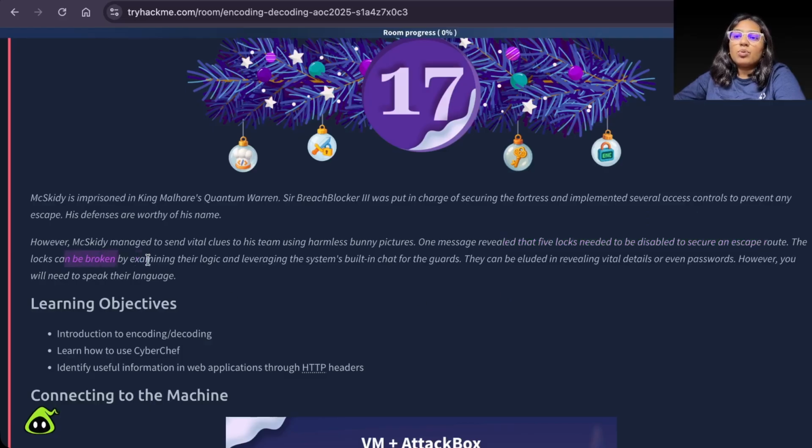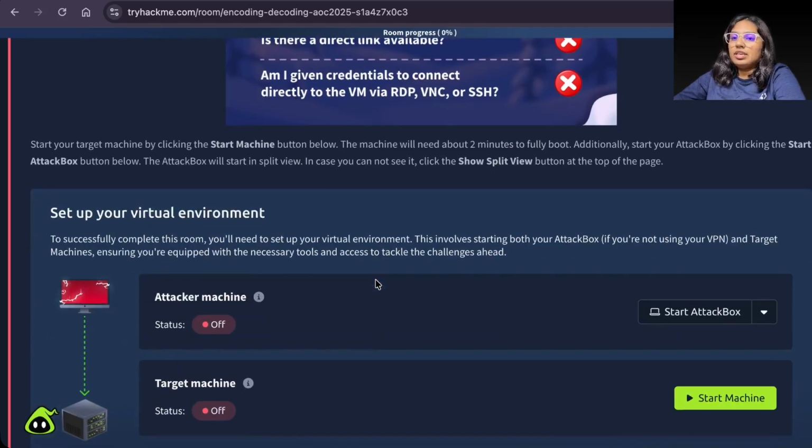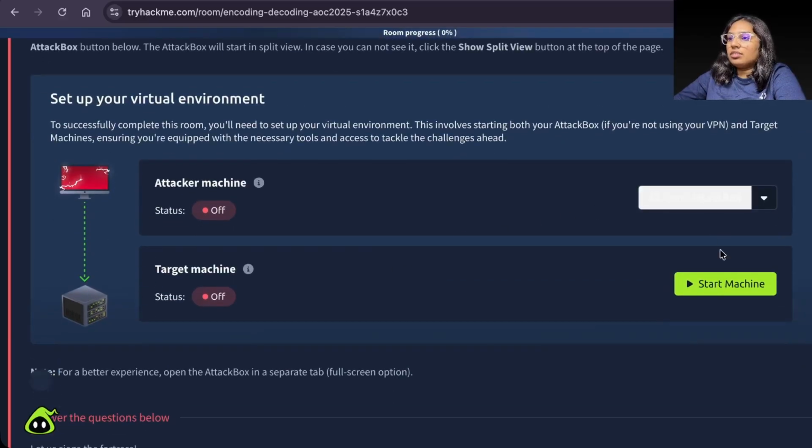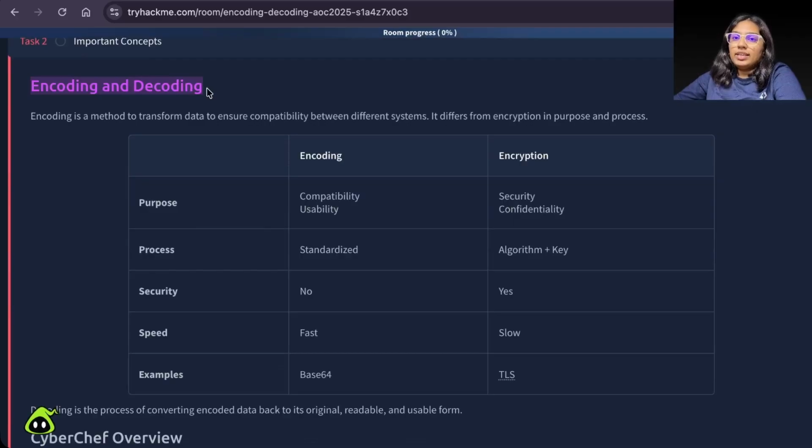The locks can be broken by examining their logic and leveraging the system's built-in chat for the guards. They can be tricked into revealing vital details or even passwords. However, you will need to speak their language. Learning objectives: introduction to encoding and decoding, learn how to use CyberChef, identify useful information in a web application through HTTP headers. Let me start the machines, and on to Task 2, encoding and decoding.